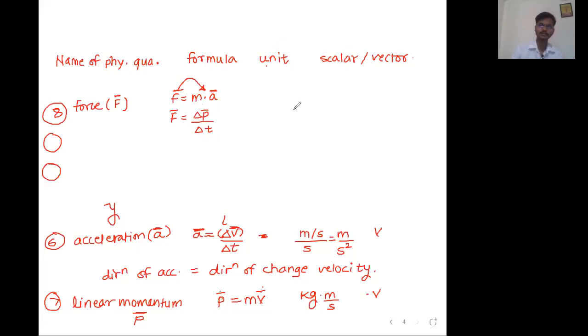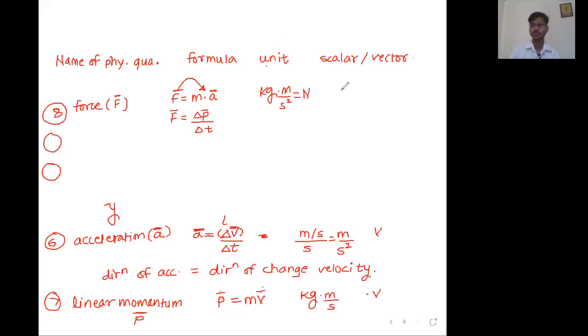Fine, sir. Now what are the units? Mass has unit kg. Acceleration has unit meter per second square. So it is kg meter per second square. And to give respect to the scientist, we call this entire term, kg meter per second square, Newton.